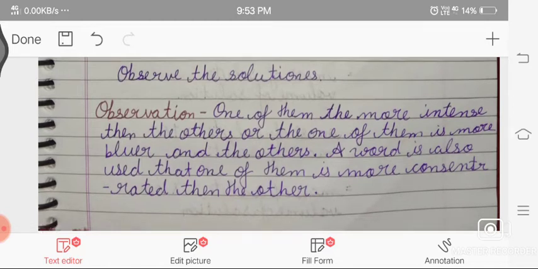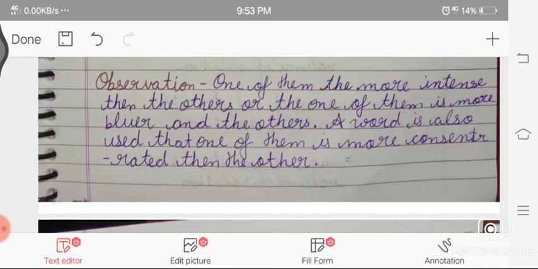So we observe that one of them is more intense than the other. It means one of them is more blue or more bluish in comparison to the other. Or a word that is also used is that it is more concentrated than the other. It means the amount of solute is more in the first beaker than the two others.